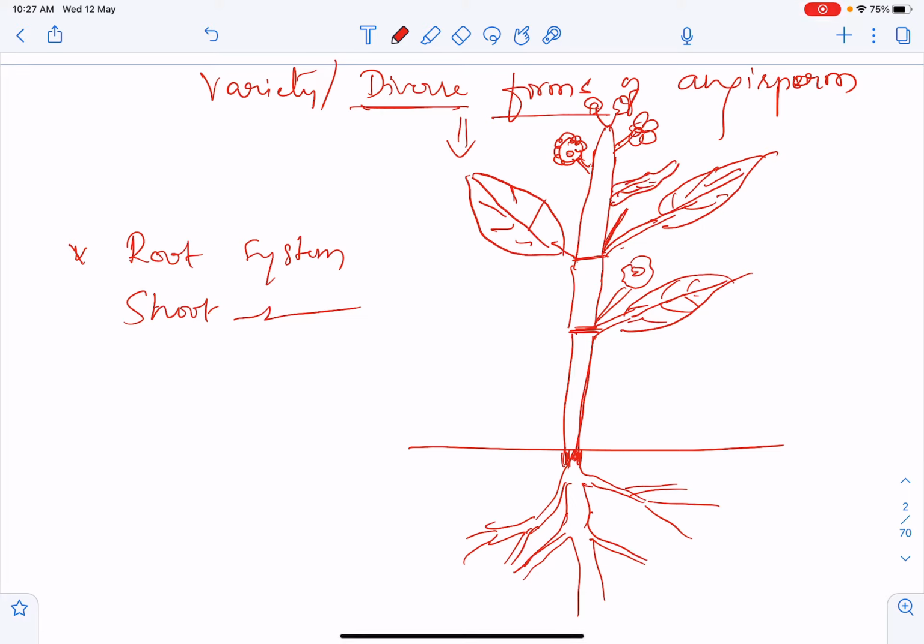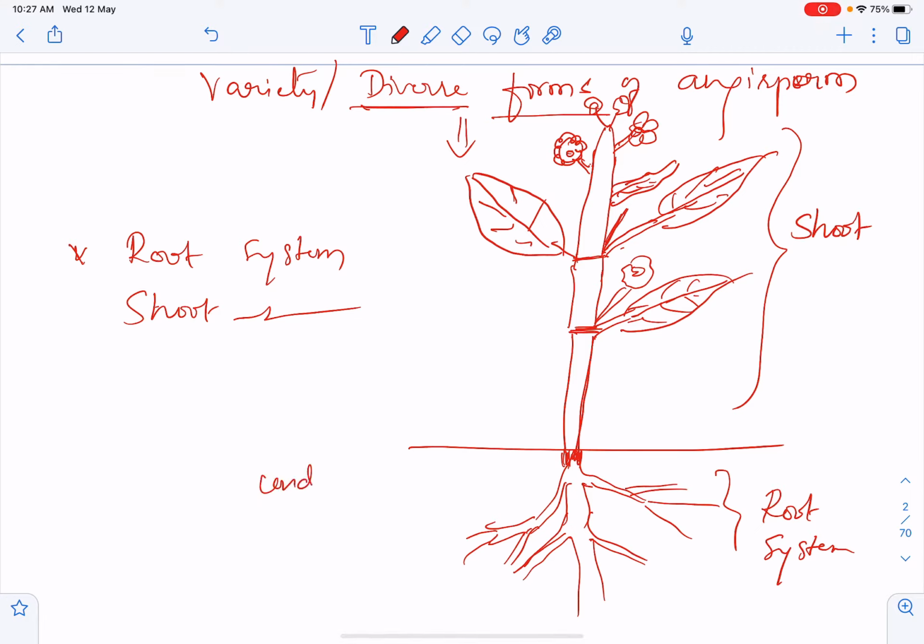The part above the ground level is called the shoot system, and below the ground level is called the root system. The root system is the underground part of the plant, the descending part of the plant, which is always away from the light.